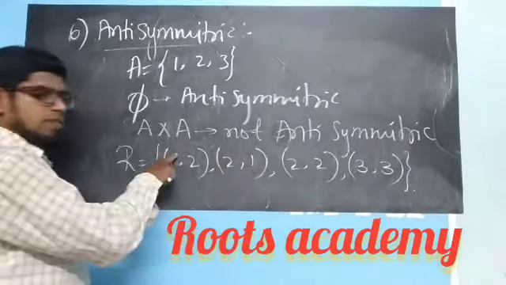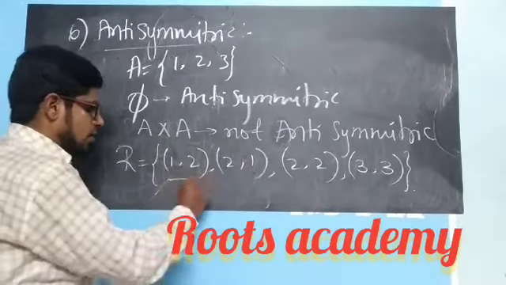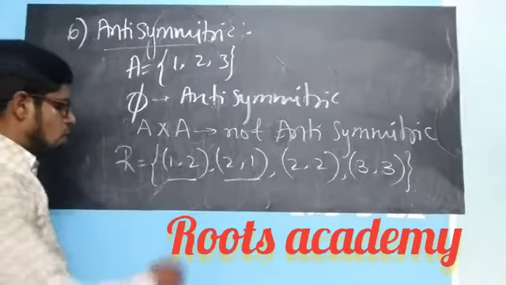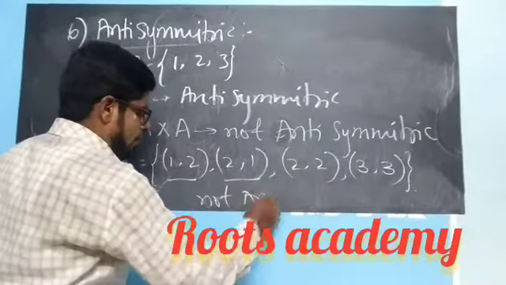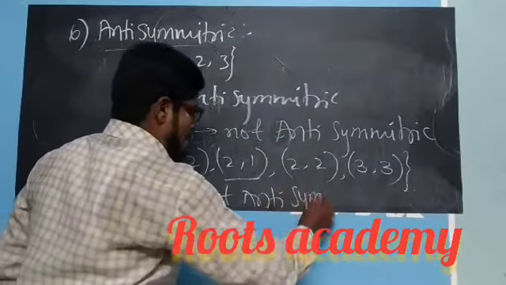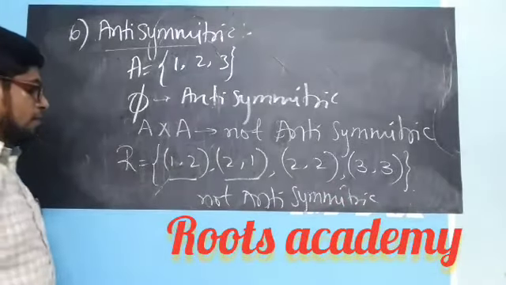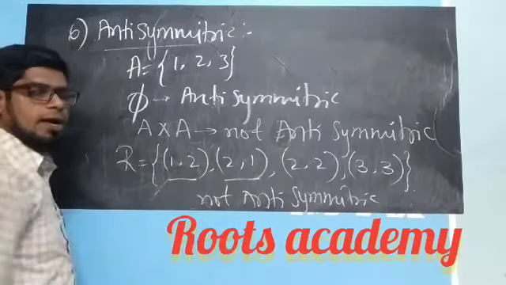This is the symmetry of this, or I can say this is the symmetry of this. So because of this reason, I will declare this relation as not anti-symmetric. Why? Because (1, 2) is there and its symmetric part exists. That's why it is not anti-symmetric.